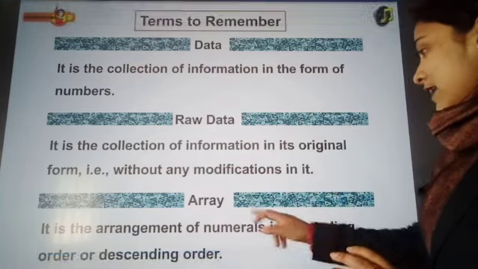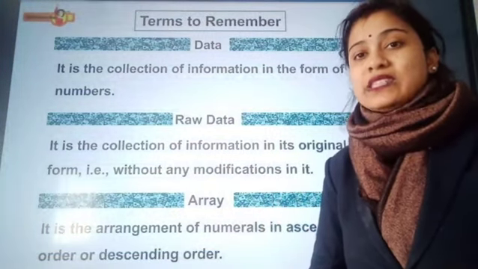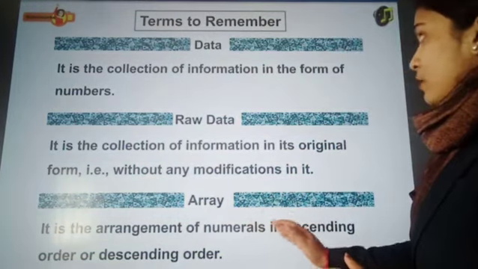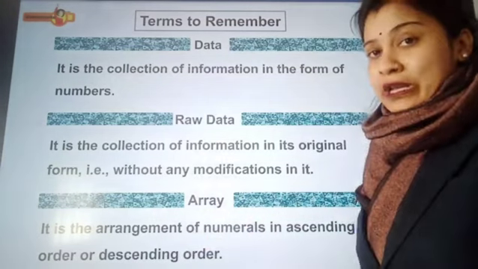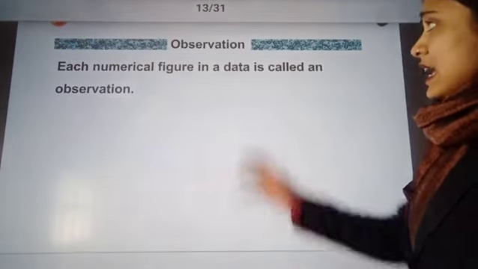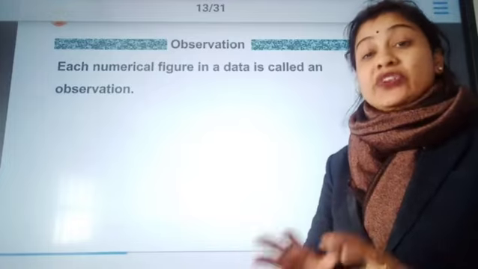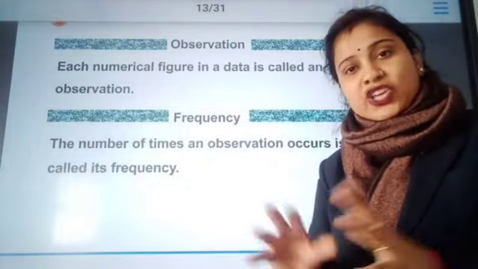Now what is array data? When we arrange the data in either ascending or descending order, it is known as array data. So it is the arrangement of numerals or data in ascending or descending order. Then what is an observation? Each numerical figure present in the data is known as an observation.